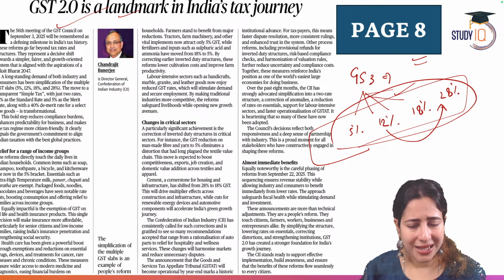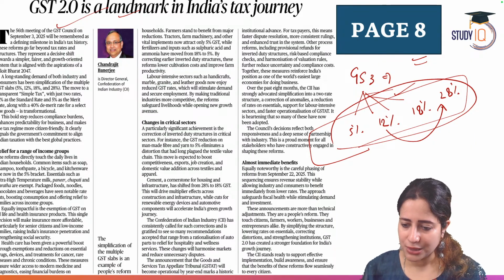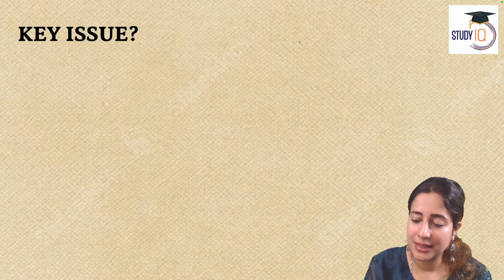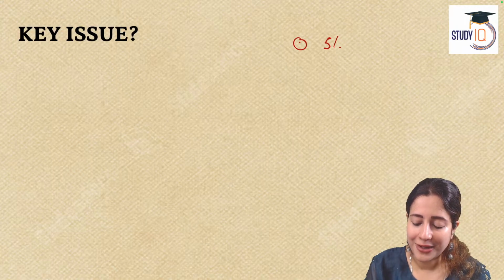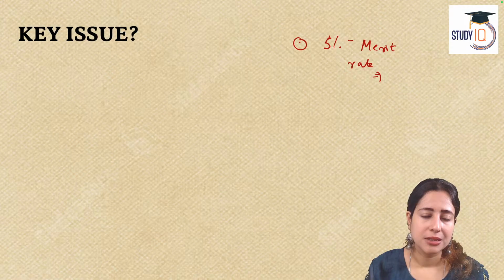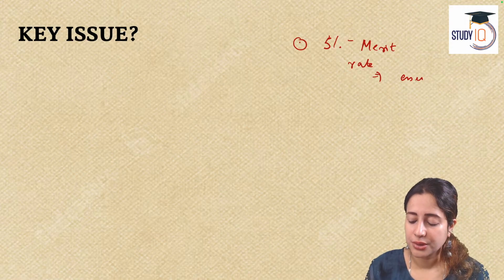Now, the compliance burden was too much on people. So now what is happening? We have clearly three things to look at. One interesting thing that has happened is that the government is saying that now the 5% slab will be the merit rate. The merit rate applies to essential services, goods of mass consumption. So we are talking about essential plus mass consumption goods.